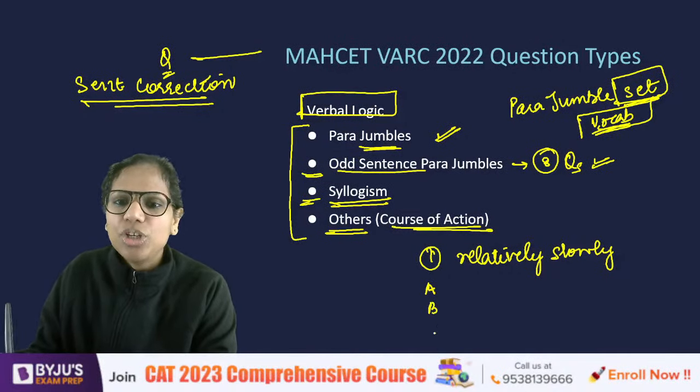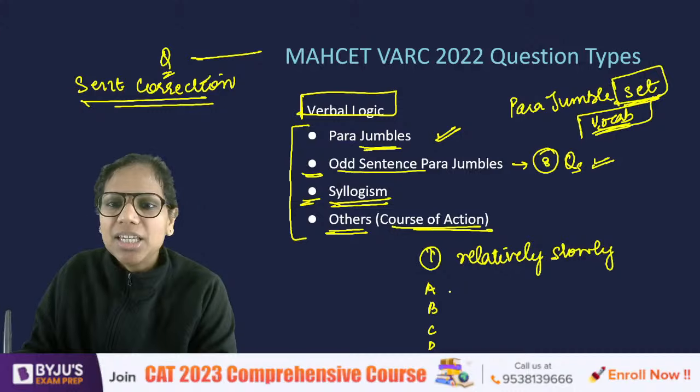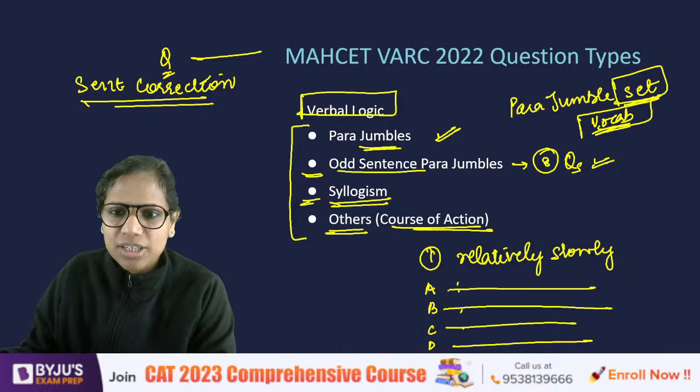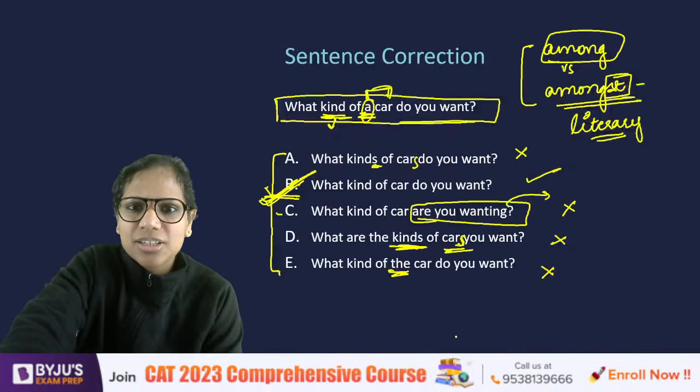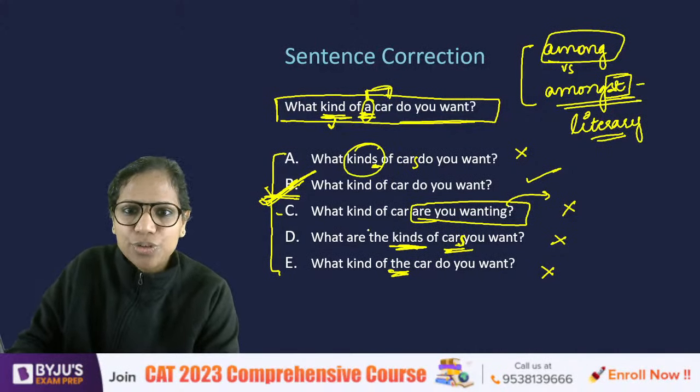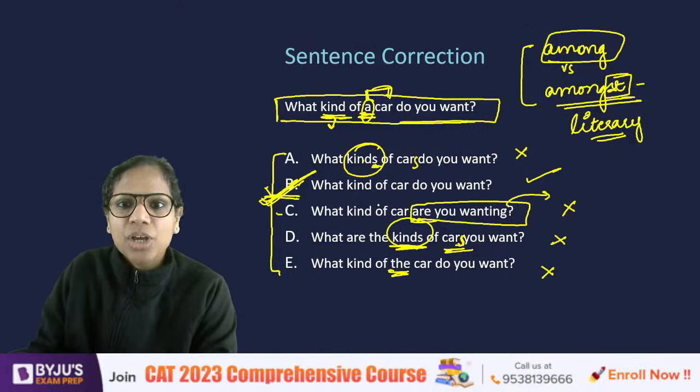Then when you come to the options, instead of reading each option horizontally, try to read the options vertically. For instance, if I look at this question, I see a difference there, right? Here we have kinds, whereas here we have kind. So I'll decide whether kinds fit with car or not. No, it does not fit. A eliminated.